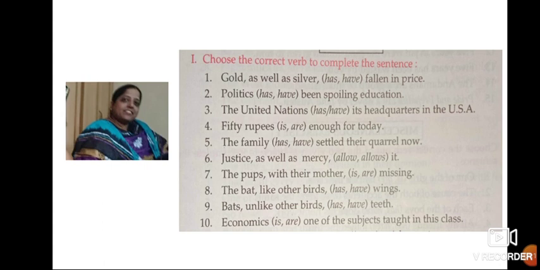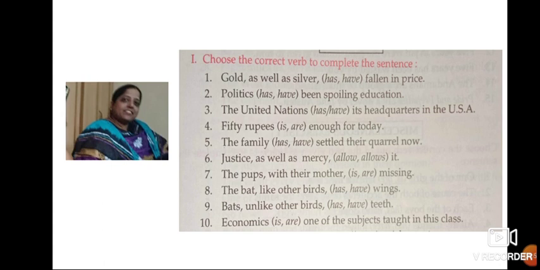Let's solve the exercise today. And there are some more exercises which you have to do yourself. This I will help you to do now. Choose the correct verb to complete the sentence. Gold as well as silver has or have fallen in price. Which do we have to use, children? Has or have? Yes, has. Gold as well as silver has fallen in price.